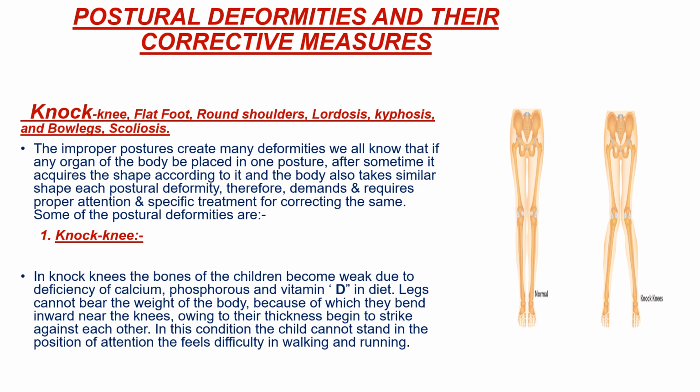Some of the posture deformities are: first, knock knees. In knock knees, the bones of children become weak due to deficiency of calcium, phosphorus, and vitamin D in diet. Legs cannot bear the weight of the body, because of which they bend inward near the knees, owing to their thickness, and begin to strike against each other. In this condition, the child cannot stand in the position of attention. They feel difficulties in walking and running. As you can see in this picture, this is an example of knock knees.